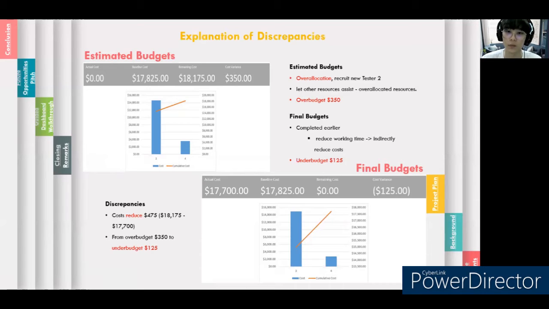However, the earlier completion of the project has reduced the resources' working time, and the reduction in working time will indirectly reduce the cost. These factors have reduced the cost from $17,825 to $17,700, and thus cost us an under budget of $125. Therefore, the discrepancy between the estimated and final budget is that the costs have reduced by a total of $475, and it moved the overall cost from over budget of $350 to under budget of $125. And now I will pass the slide to Jiajuan.